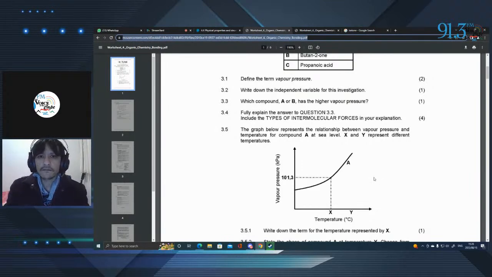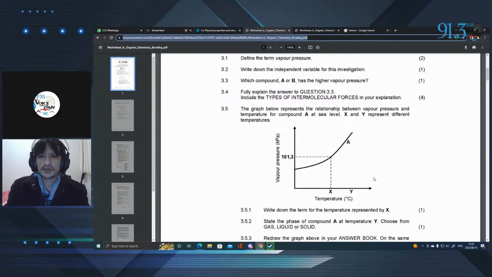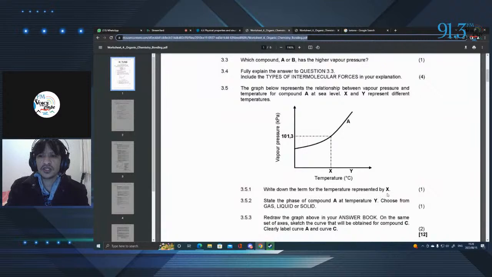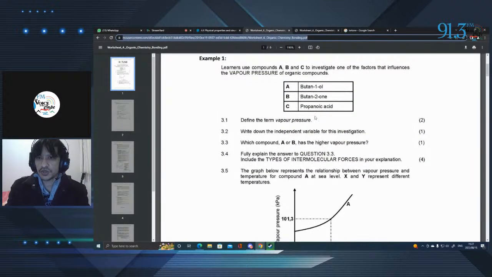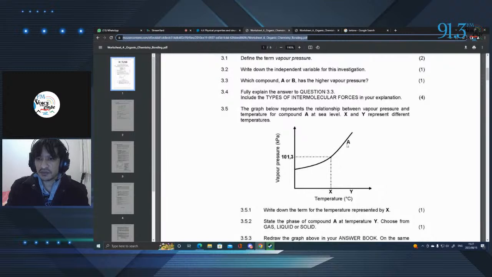Now, if we look at this, they ask us to write down the term for the temperature represented by X. And what do you think that would be? Well, if we look at the image, here's our vapor pressure slowly increasing, slowly increasing. We reach standard pressure, and now we all of a sudden peak past it. So that means at this point, this specific compound, compound A, which is butan-1-ol, is actually being vaporized. It's reached boiling point, and now the vapor pressure is increasing exponentially. So this would be your boiling point.